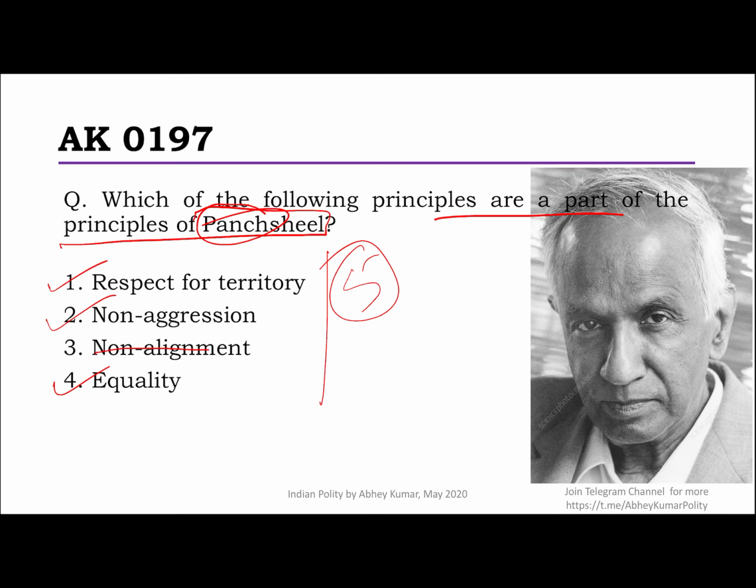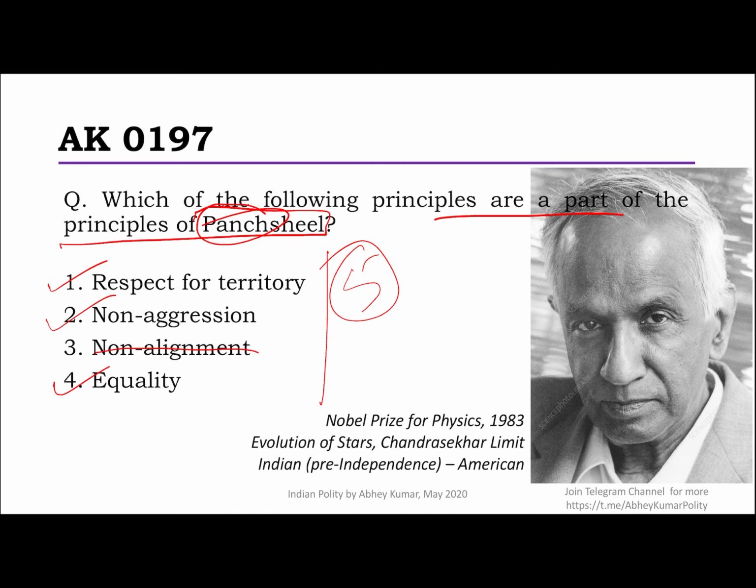As such, the non-alignment is not one of the principles, though these principles did form the basis of the non-aligned movement later, the NAM later. So it did contribute in that, but as such in the Panchashil you don't have non-alignment as such.